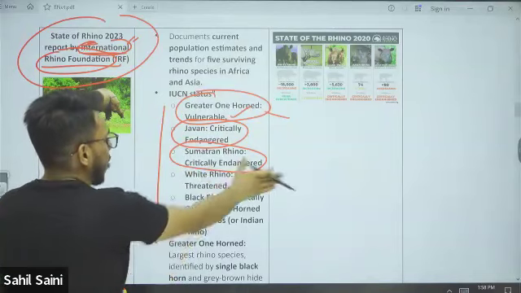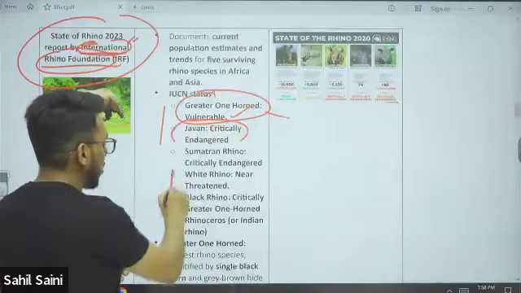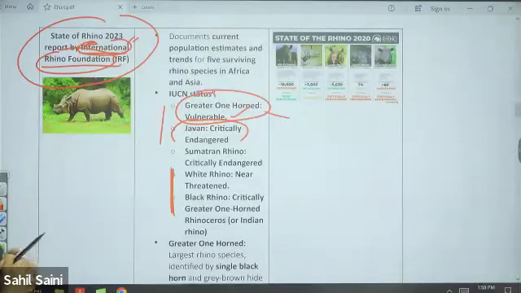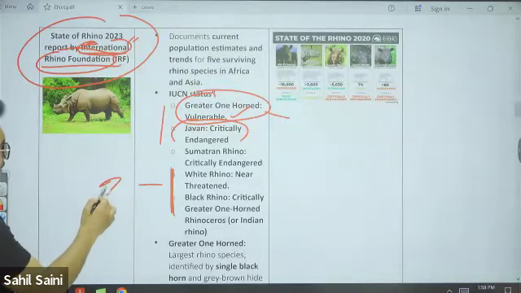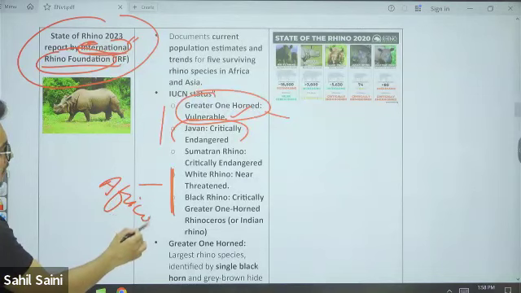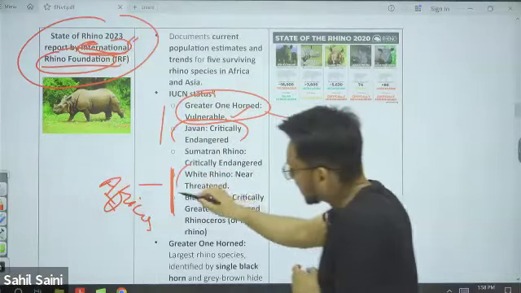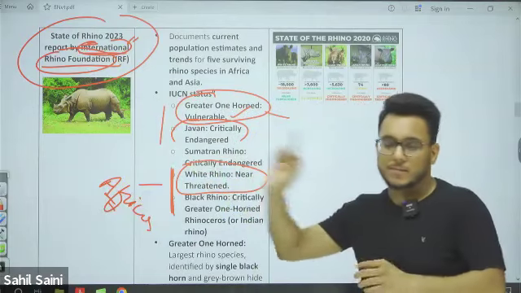The third and fourth are the white rhino and the black rhino. Both are found in Africa. If you see the status of the white rhino, it is near threatened.